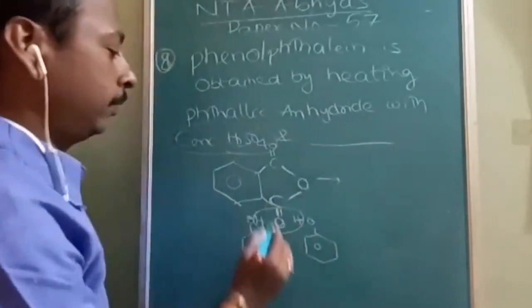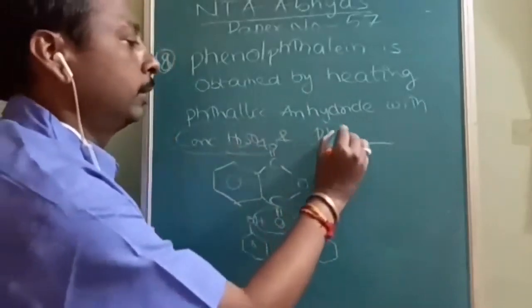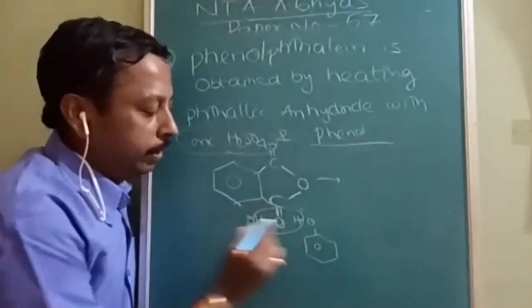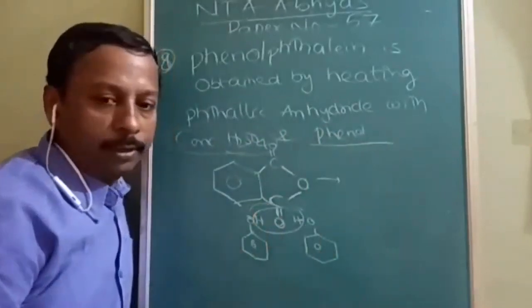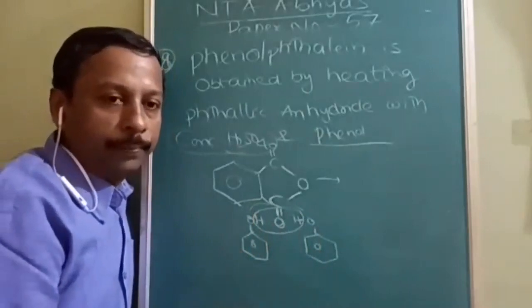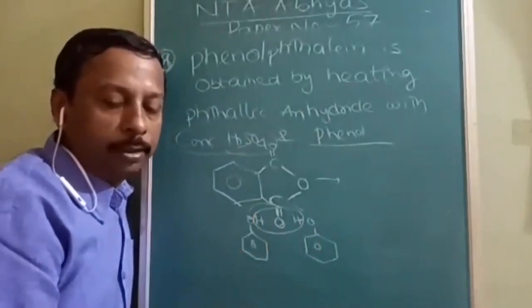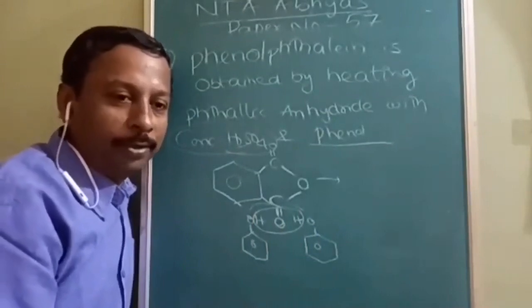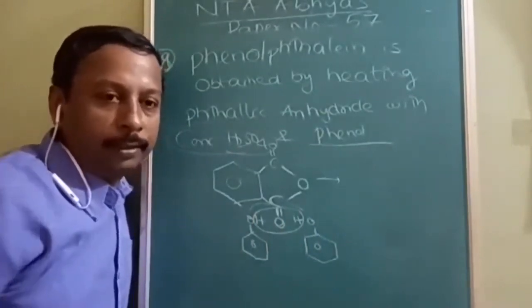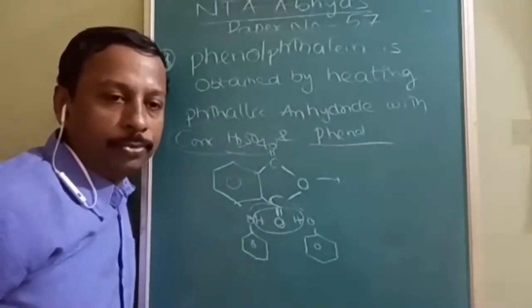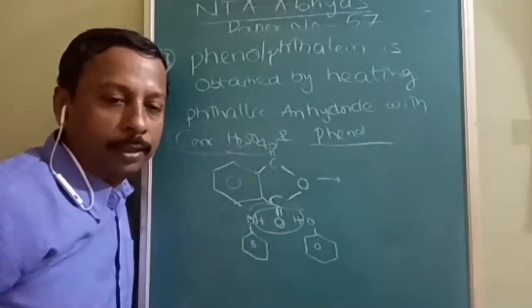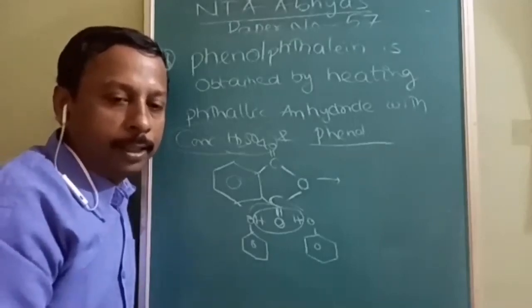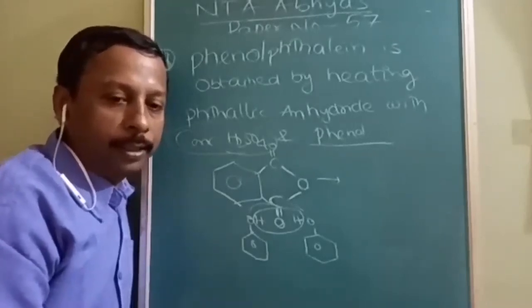So the answer will be phenol. What is the answer? Phenol. So what is phthalic anhydride here? One benzene ring, with the oxygen attached. Phenolphthalein formula is understood, how it is prepared is understood, and why it is prepared is understood. Where is phenolphthalein used? It is used as an indicator in ionic equilibrium for titration: acid-base titration, redox titration.